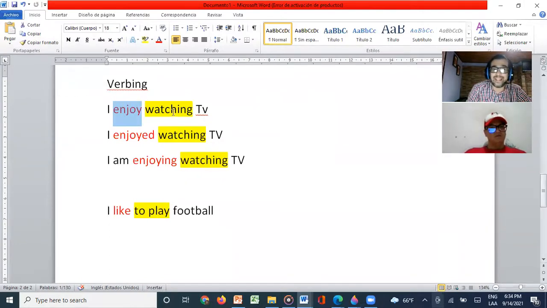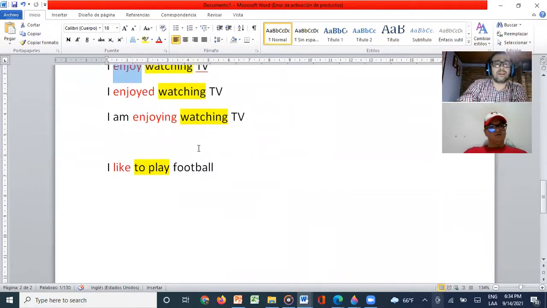So in this case, remember this ing is not ando, endo, right? It's just el ver. Yo disfruto el ver. I enjoy watching TV. The same thing if I'm talking in the past or with ing, this one is still the same. So enjoy is the verb and watching is like the noun, because it's a verb acting as a noun, right, Olher?